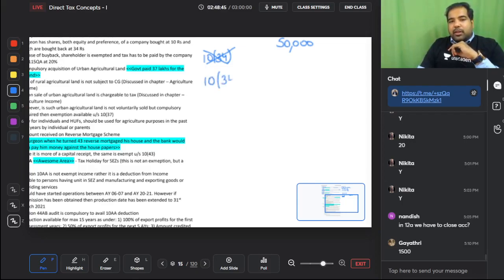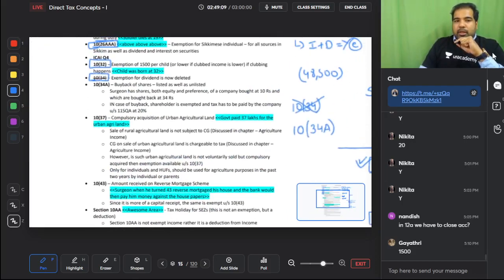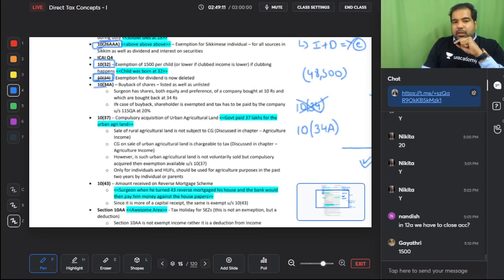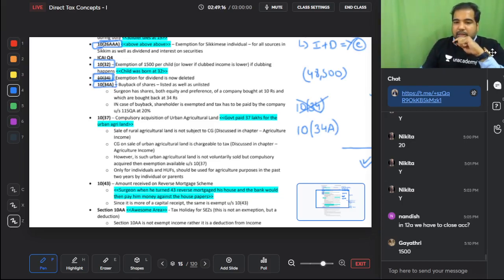So in 10(34A), they say that whenever a buyback is happening, this is Reliance Industries, and they are buying back their share which is worth 2000 rupees. This is an investor, and they are buying it at 2500, so the investor will sell it to Reliance and the investor will make 500, but on that buyback Reliance will pay the tax. This is 10(34A). Remember, 10(34) is removed, but 10(34A) is there. So in case of a buyback by an Indian company, the Indian company will pay the tax on it. So that is a quid pro quo for removing 10(34).